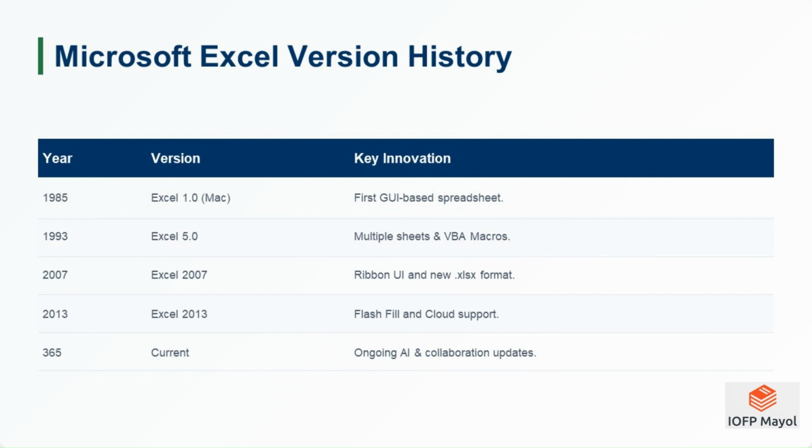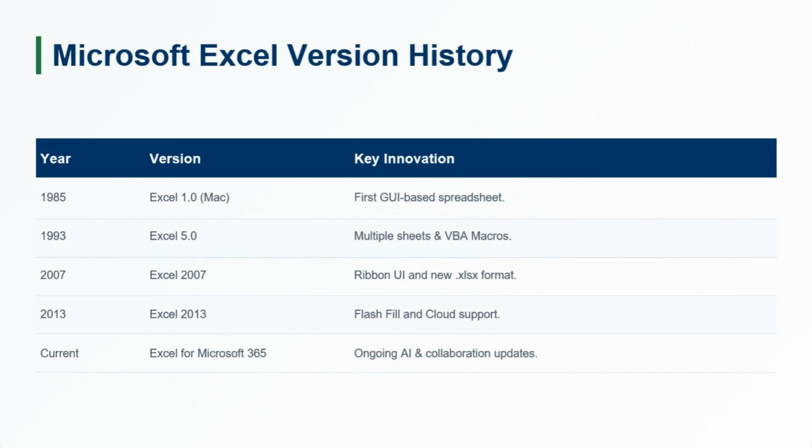Microsoft Excel versions. 1985. Excel 1.0, Mac. The first version of Excel was made for the Apple Macintosh, not Windows. 1993. Excel 5.0. Introduced workbooks with multiple worksheets. 2007. Excel 2007. Big change. New file type, .xlsx instead of .xls. New ribbon menu. 2013. Excel 2013. Introduced flash fill and better cloud support, OneDrive.